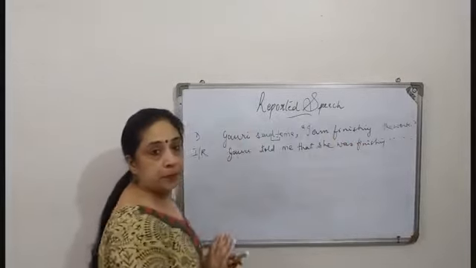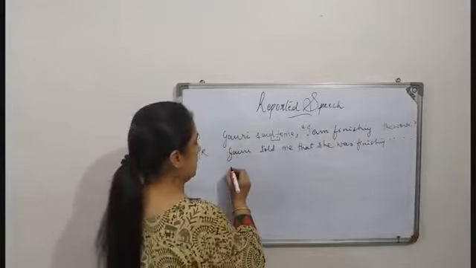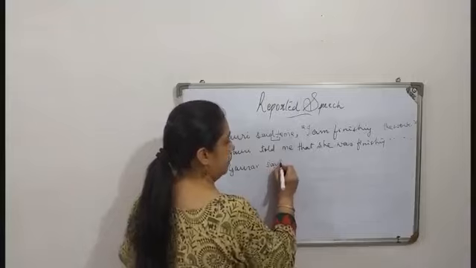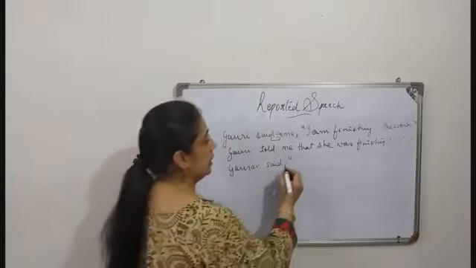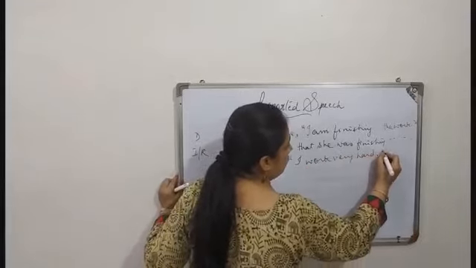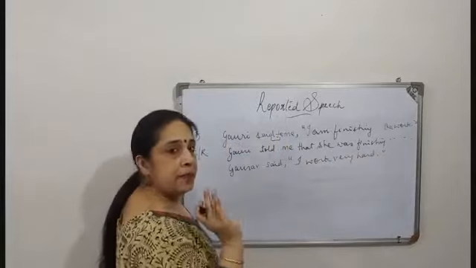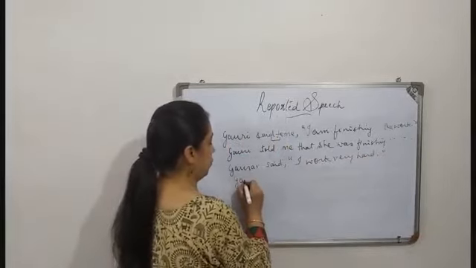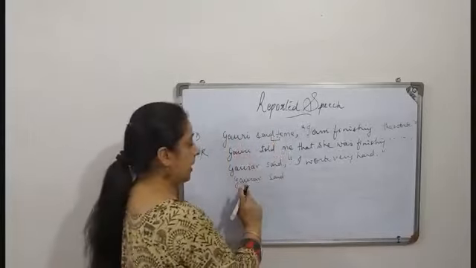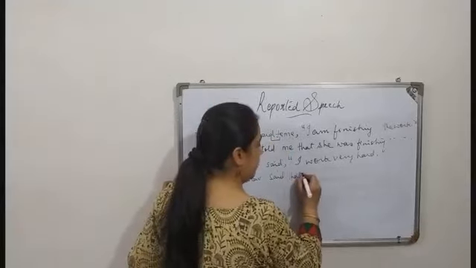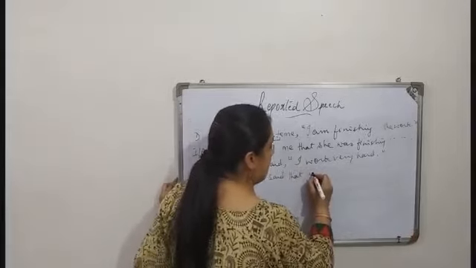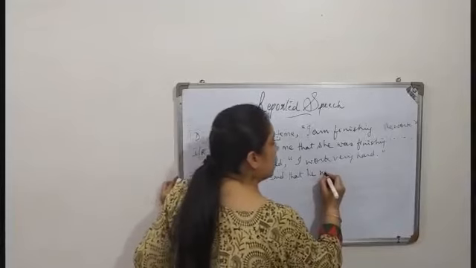This was finishing. Now if the sentence is Gaurav said, "I work very hard." I work. This is simple present. So we will change: Gaurav said remains said, said to becomes told. Gaurav said that, these two are changed and replaced by that. Gaurav is a boy, so it becomes he. He worked.